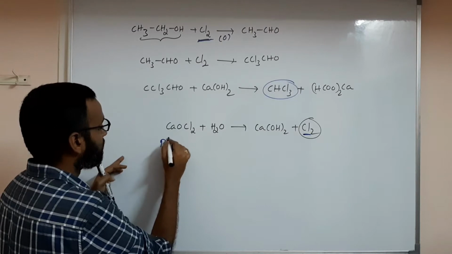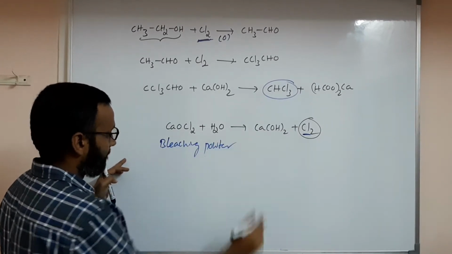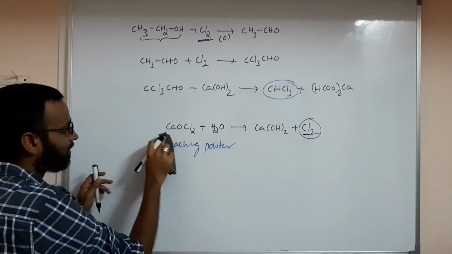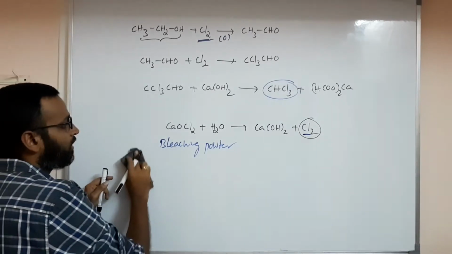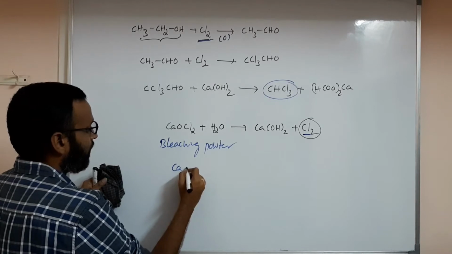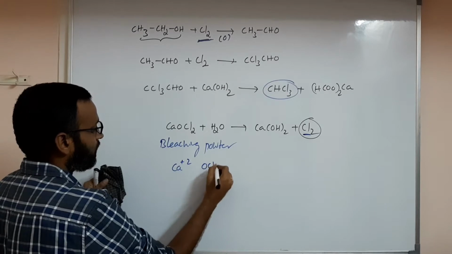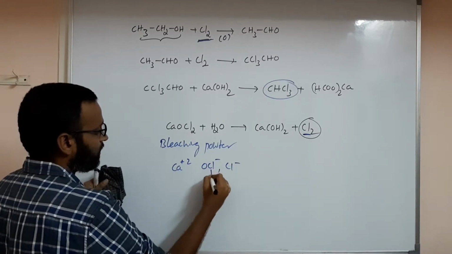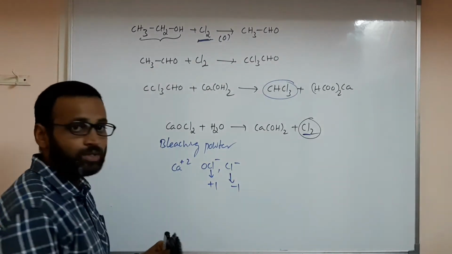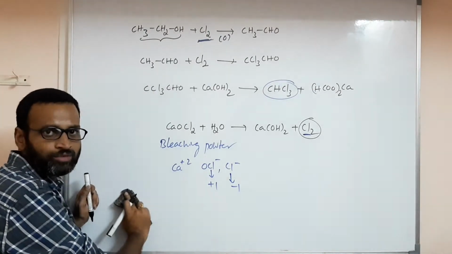What is this? Bleaching powder, calcium oxychloride, bleaching powder we are using. Of course, hydrated bleaching powder is different. This is the unhydrated form. So bleaching powder is also important. I told you this, CaOCl2: Ca2+ and OCl- and Cl-. In this, chlorine oxidation state is plus 1. Here chlorine oxidation state is minus 1. This is also important. So in bleaching powder, chlorine oxidation state, everything is important for us.